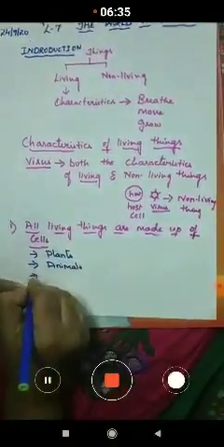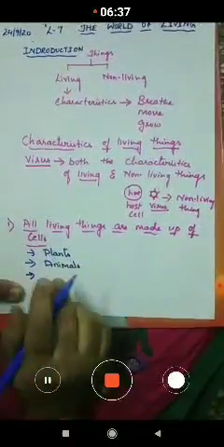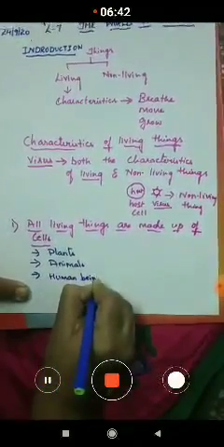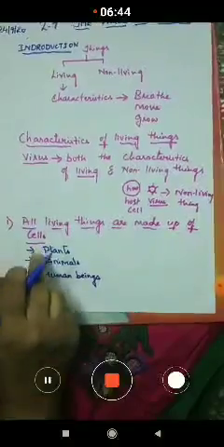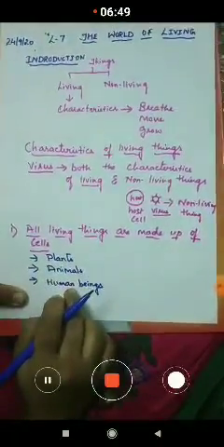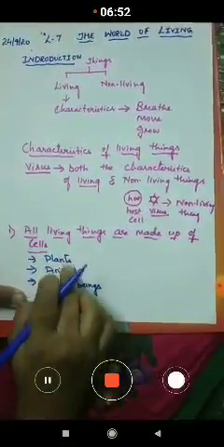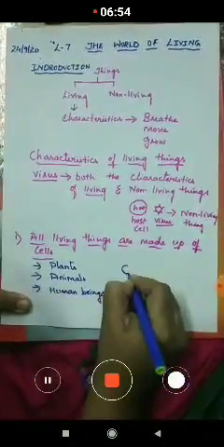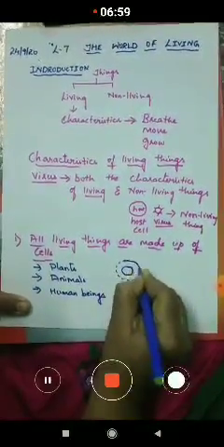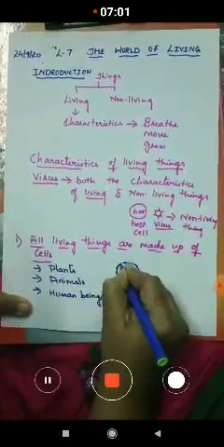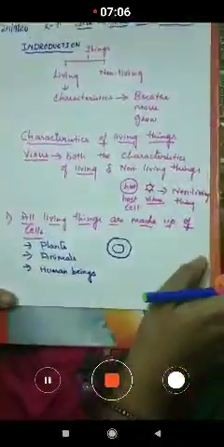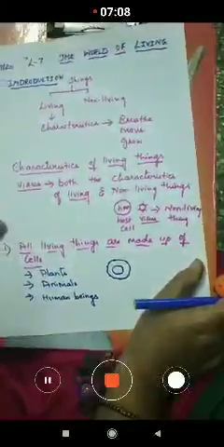In this, animals, insects, birds, everything come under animals, and the next are the human beings. So these are the three basic biotic components that you have learnt in the first chapter. All these living things are made up of a cell. Okay. What is this cell? Cell is the basic unit of a living thing.